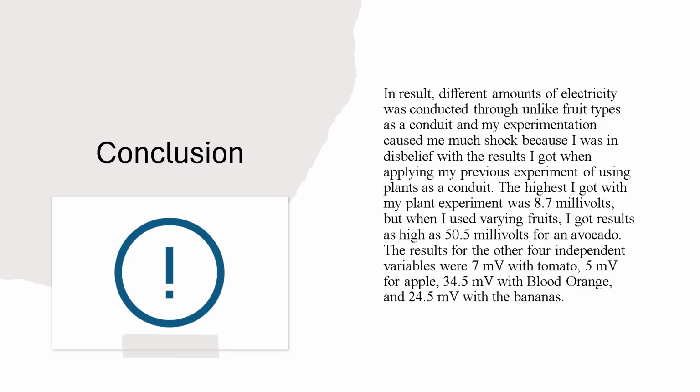In conclusion, different amounts of electricity were conducted through unlike fruit types as a conduit, and my experimentation caused me much shock because I was in disbelief with the results I got when applying my previous experiment of using plants as a conduit. The highest I got with my plant experiment was 8.0 millivolts, but when I used varying fruits, I was confounded. I got results as high as 50.5 millivolts for an avocado. The results for the four other fruits were 7 millivolts with a tomato, 5 millivolts for an apple, 34.5 millivolts with blood orange, and 24.5 millivolts with the bananas.